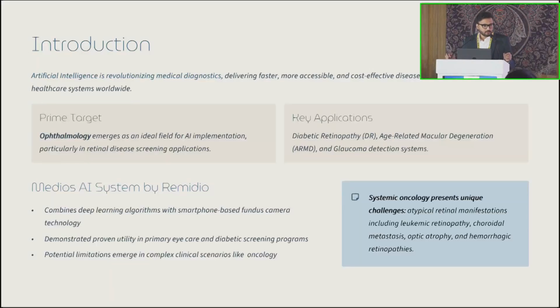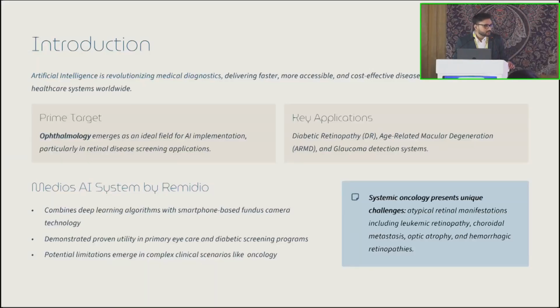And ophthalmology is emerging as the ideal field for artificial intelligence implementation, particularly when it comes to retinal disease screening applications, with the key areas of interest being diabetic retinopathy, age-related macular degeneration, and glaucoma detection systems.